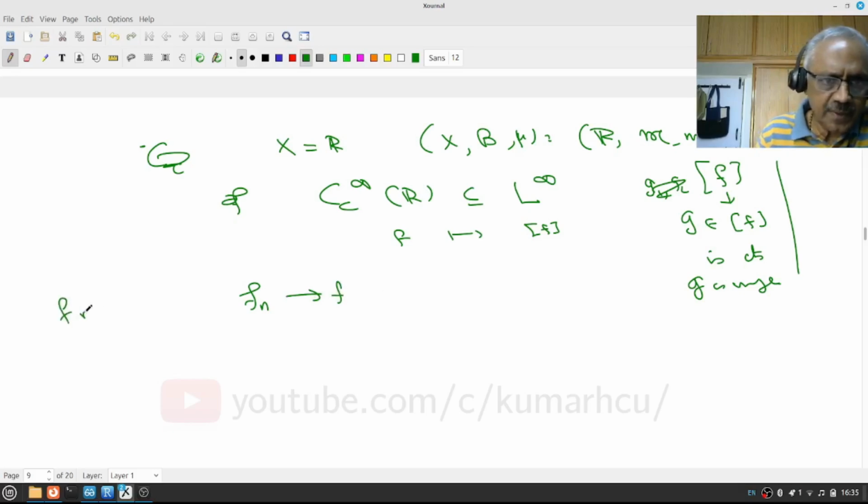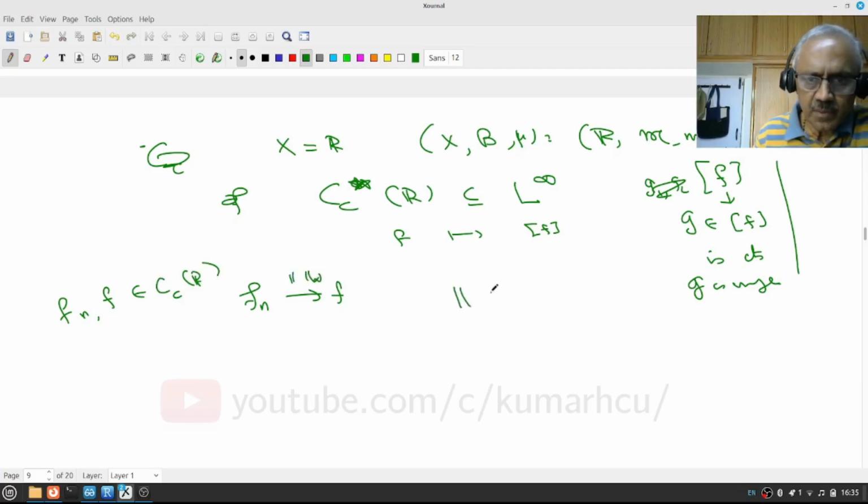Assume that f_n and f are in C_c of R, continuous, with respect to the norm. This means the L infinity norm of f_n minus f goes to 0, or the limit of that is 0.